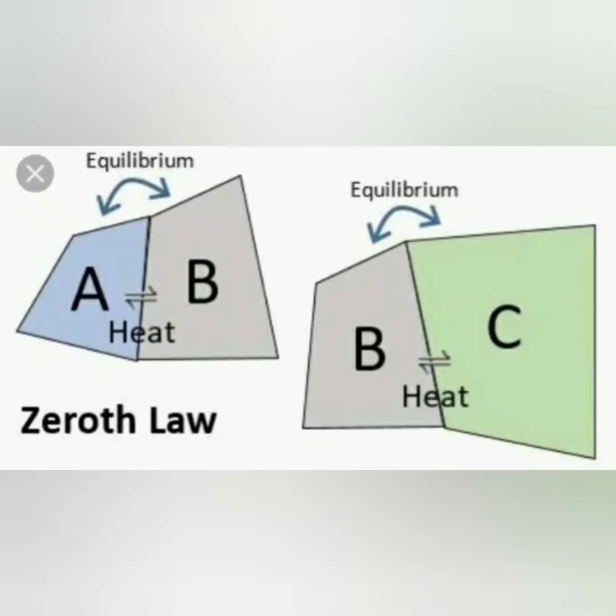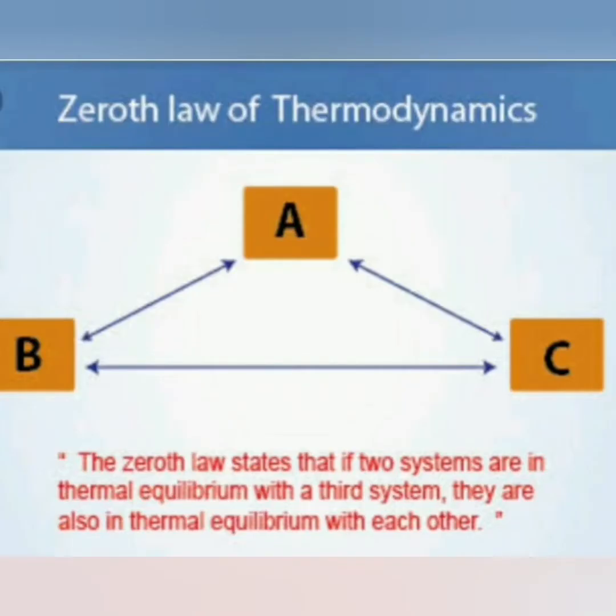So let's understand, students, what is meant by the zeroth law of thermodynamics. Here you can see three bodies are present, A, B and C. Body A has the same temperature and body B also has the same temperature. Let me consider that the same effect of heat transfer is also transferred to body C.